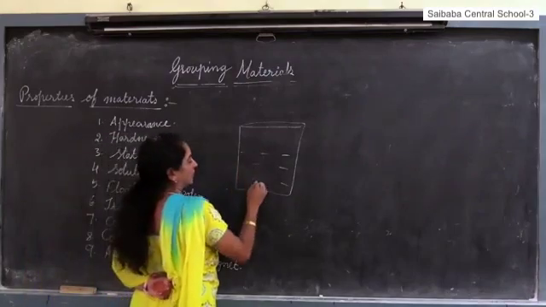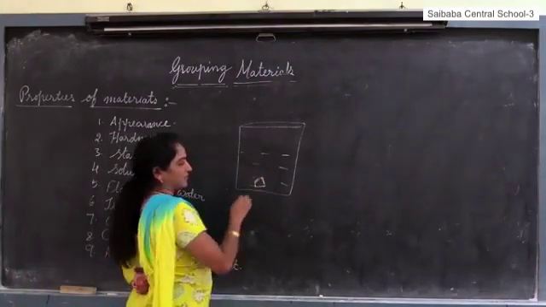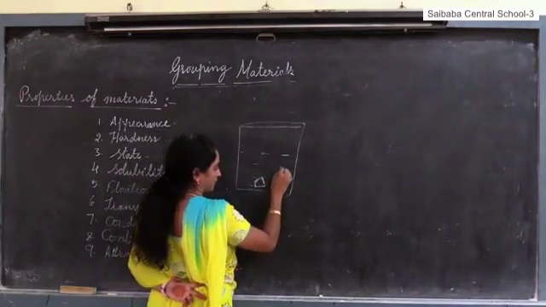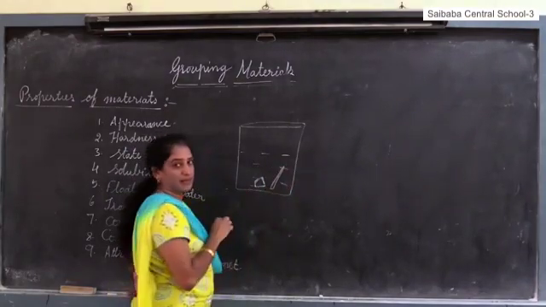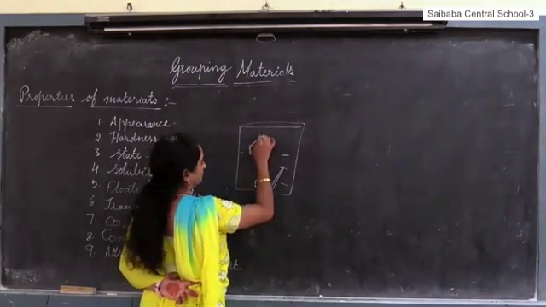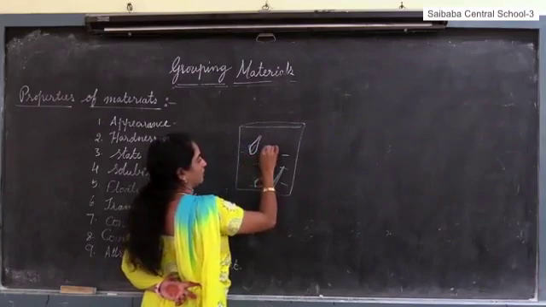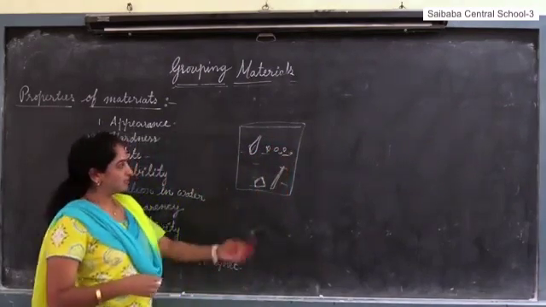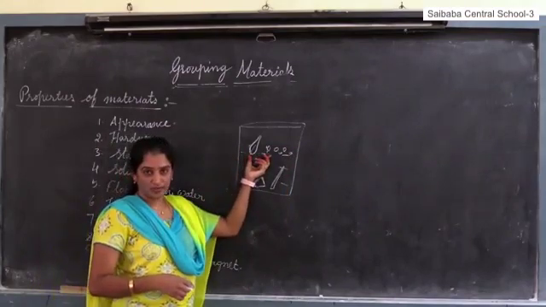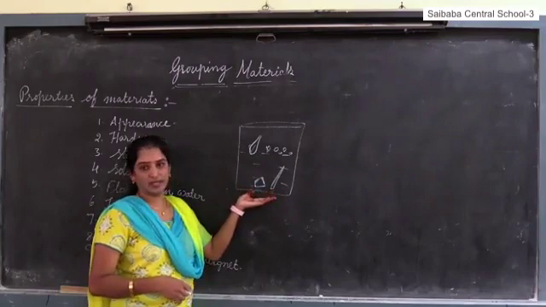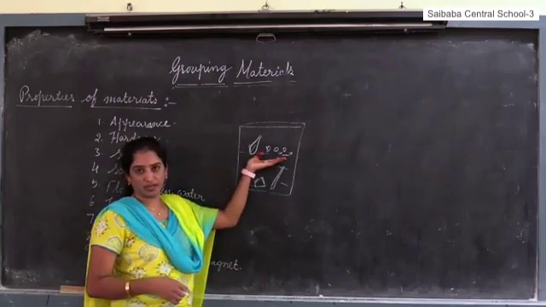Like iron, if I place a piece of iron, a metal pen or a plastic pen, or a dry leaf or thermocol balls, some objects float on water, some objects settle at the bottom. These are called sink in water and these are float in water.